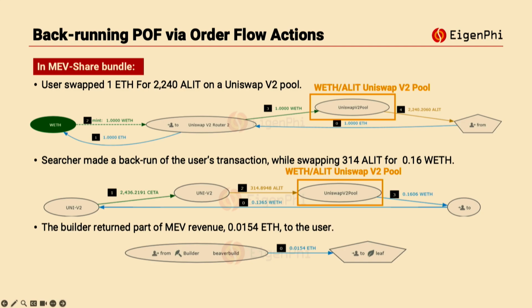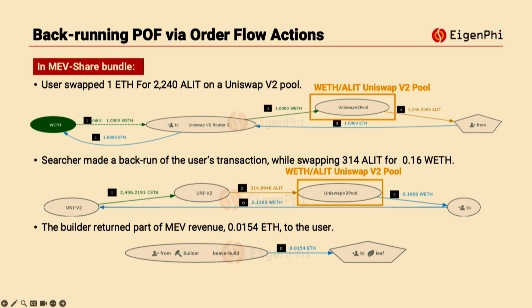So the user swapped WETH for ELIT, and then the searcher in this order flow auction mechanism sent a backrunning transaction targeting the user transaction, which made a reverse swap in the same Uniswap V2 pool. Basically, this backrunning transaction swaps ELIT to WETH.